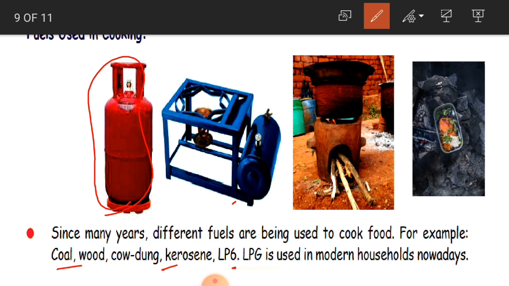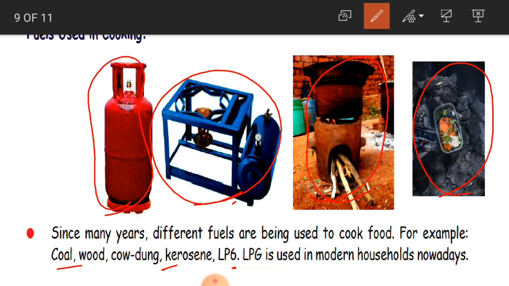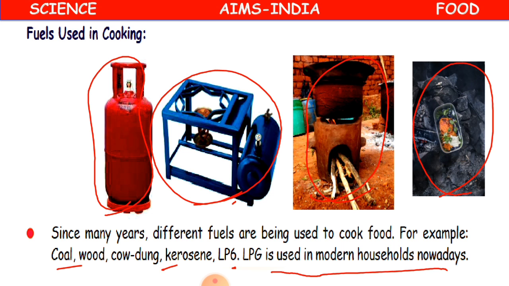We use gas here, that is known as LPG. Here we use kerosene. Here we are using wood, and here is our coal. By heating these fuels, we get fire, and by this we are going to cook our food. And these days, in modern days, we are mostly using LPG, that is the gas.